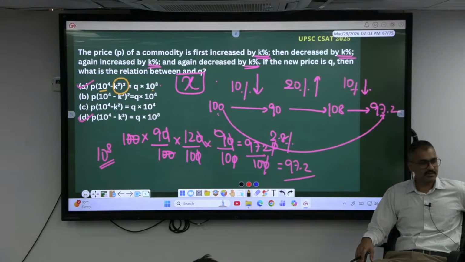Okay guys, so through this we have completed percentage. Those who are confident enough, do not go for any practice. You are already ready, go for the mock. How many mocks? 5. In the last 5 weeks, 5 mocks.